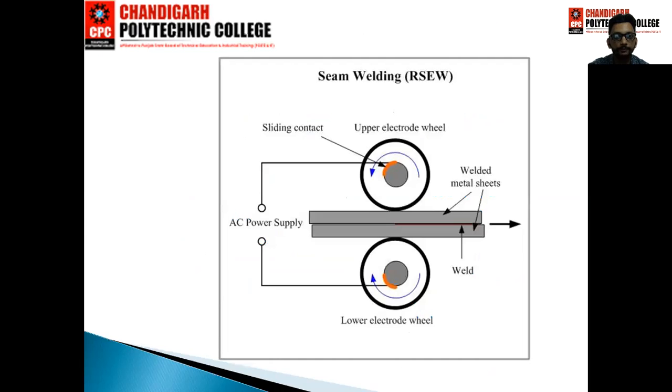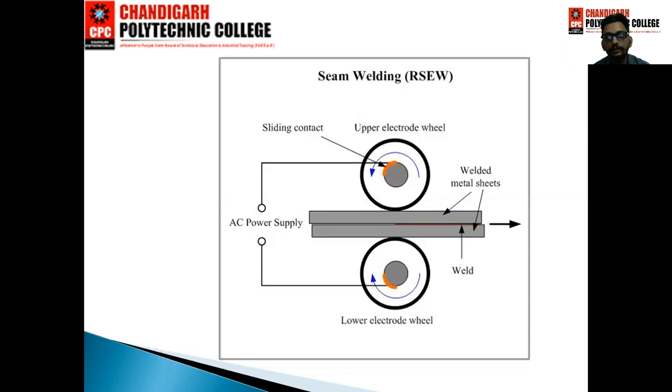So this is the diagram of the resistance seam welding process. In this diagram, two rollers are attached to the supply transformer AC. Positive terminal is connected to one electrode wheel and negative terminal connected to the other wheel.